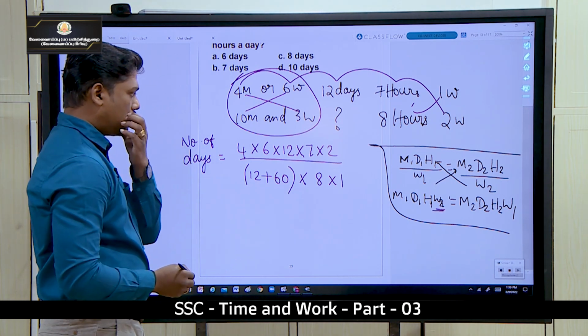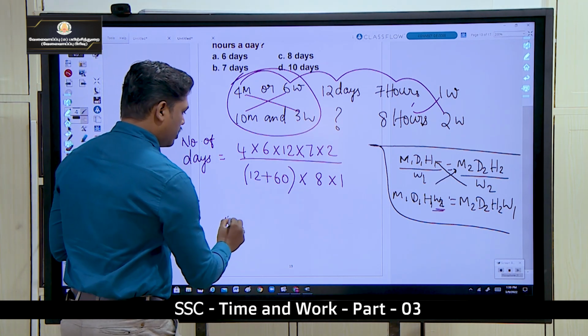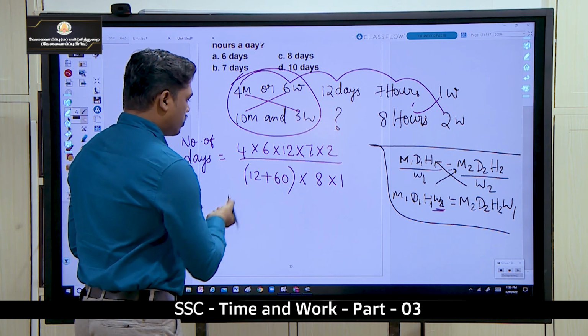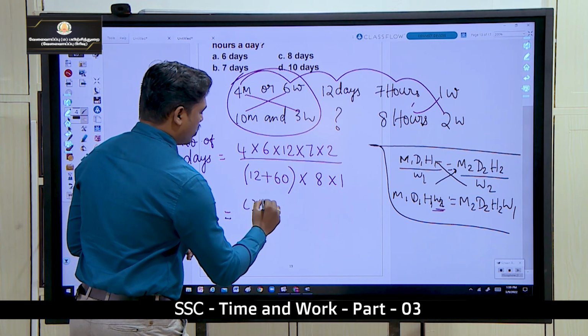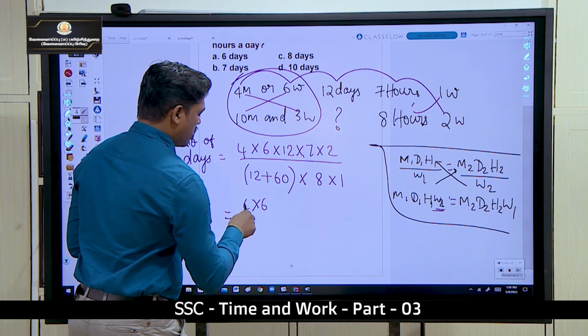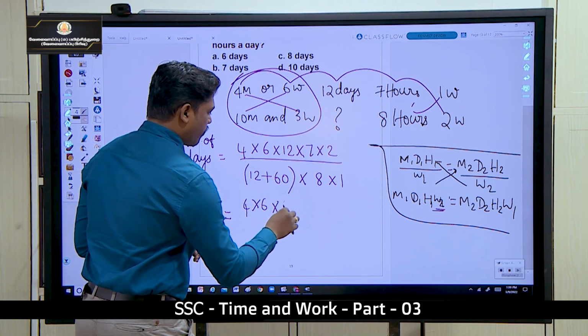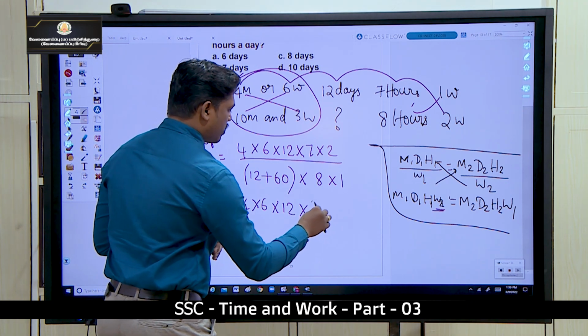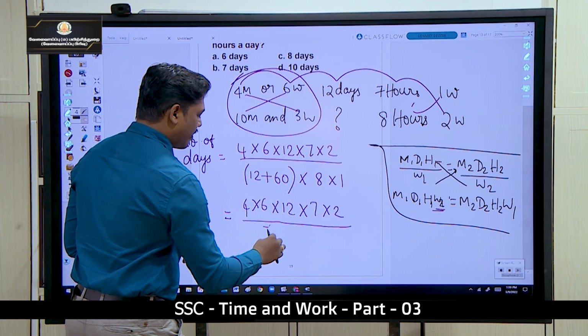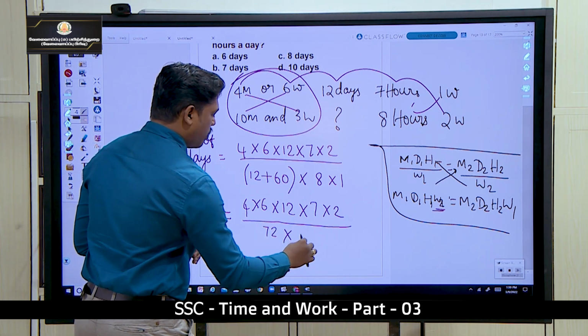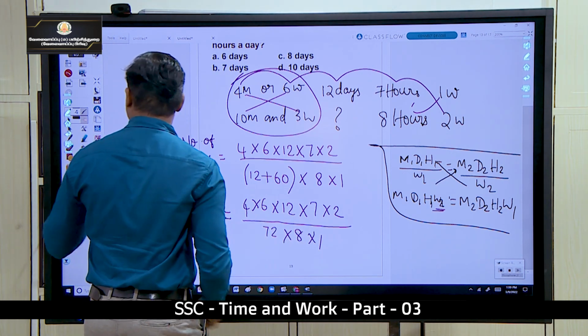Okay, m1. Now just find. So here you will be having 4 into 6 into 12 into 7 into 2 divided by 72 into 8 into 1.